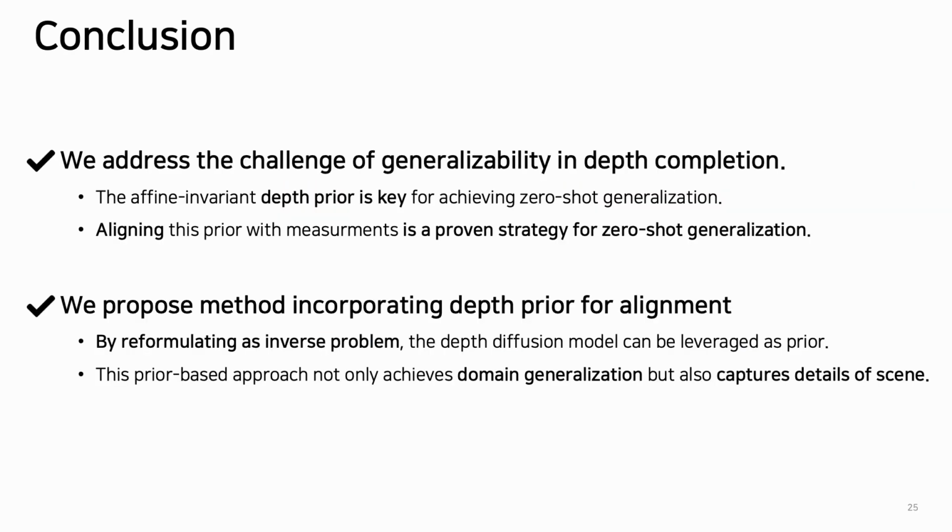In conclusion, we tackled the challenge of generalizability in depth completion for practical applications. By introducing a novel and straightforward approach, aligning an affine-invariant depth diffusion prior with sparse measurement, our method demonstrates that aligning depth prior with measurement is an effective strategy for achieving zero-shot generalization in depth completion. By formulating depth completion as an inverse problem, we leverage the generalizability of the depth prior and propose a hard constraint method to ensure accurate and reliable results. Our prior-based alignment process significantly enhances generalizability and delivers high-quality depth completion across diverse scenarios.